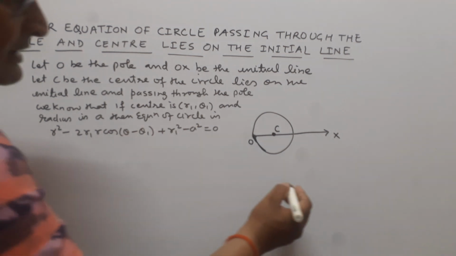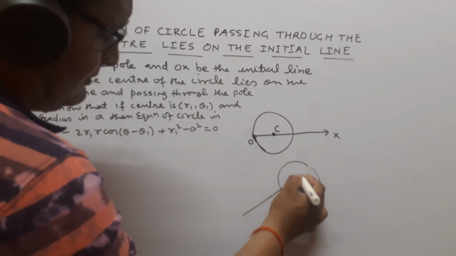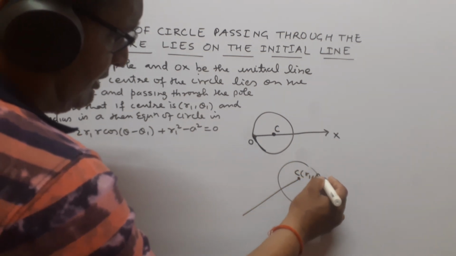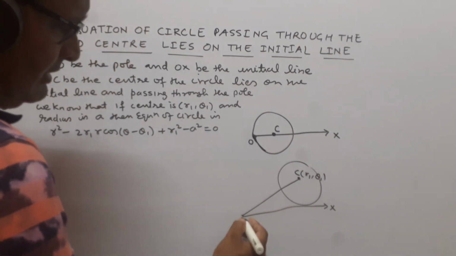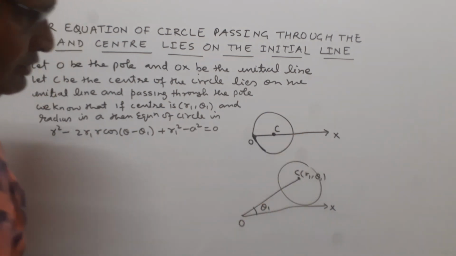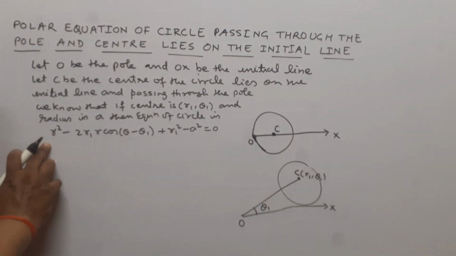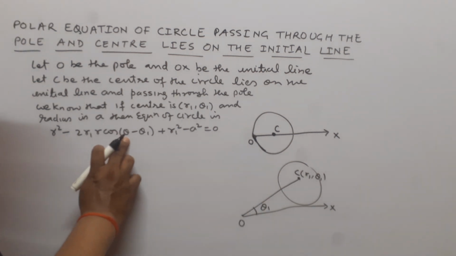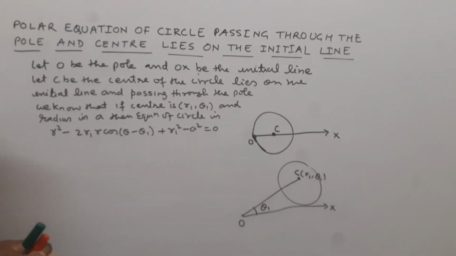We know that if the circle has center C r1 comma theta 1 and OX is the initial line and this is the pole and this is theta 1, so the equation of this circle can be written as r square minus 2 r1 r cos theta minus theta 1 plus r1 square minus a square equal to 0.